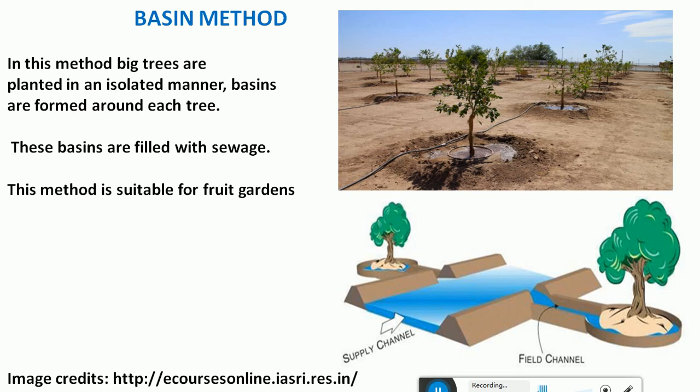And another method is called the basin method. Here you can see for an individual plant a small basin is created. There will be a supply channel like this, and water will be supplied into this channel. Through this channel, there are basins created around the plant like this, around each tree, and these basins are filled with the sewage, maybe with the help of a pipeline or by a channel like this. This method is usually suitable for fruit gardens or orchards, and this is one of the methods of sewage farming, the basin method.